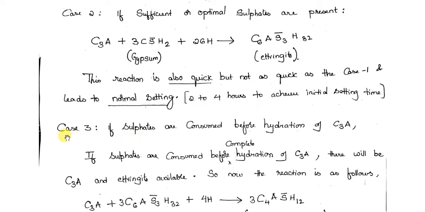Okay, so now case 3: if sulfates are consumed before hydration of C3A. So what does this case 3 represent?